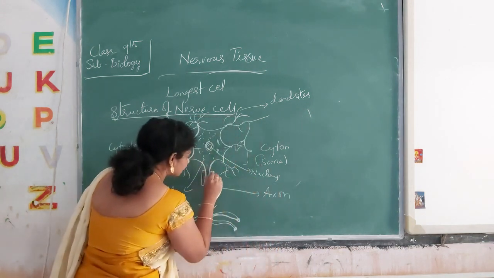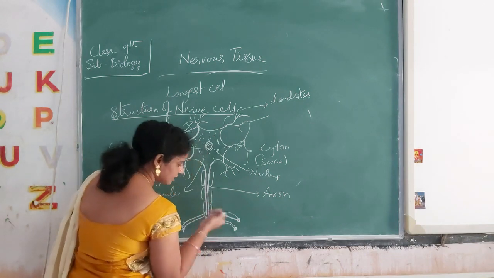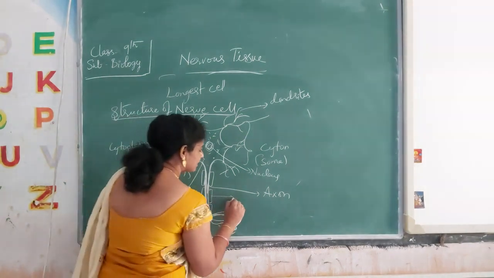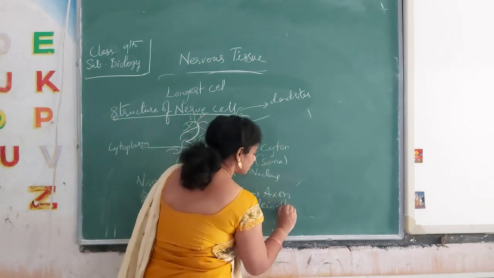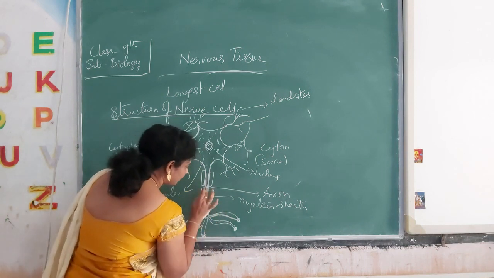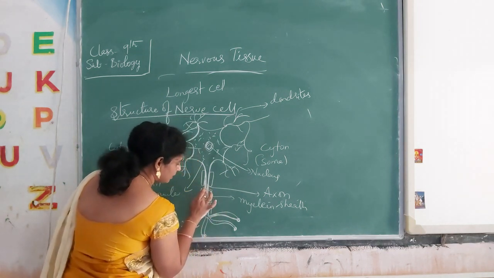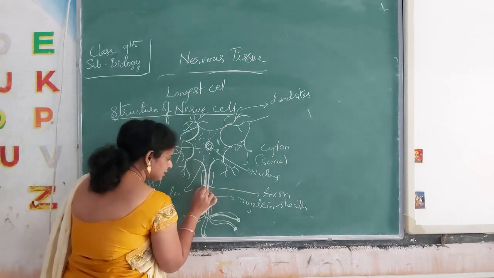The axon is covered with a sheath called the myelin sheath. And we have a node, just an interval gap between these two. This is one myelin sheath, this is another myelin sheath. There is an internodal gap.